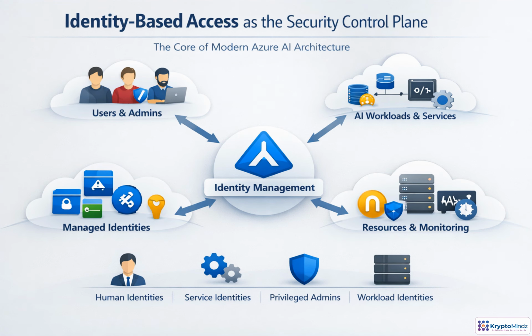In Azure AI, identity becomes the control plane for almost every security decision. Users, admins, applications, services, pipelines, and workloads should authenticate through Microsoft Entra ID and receive only the permissions they need. For Azure services, managed identities are preferred because they remove stored secrets and long-lived credentials. Access is governed with RBAC across subscriptions, resource groups, storage, Key Vault, AI services, and monitoring. Keep human accounts, service identities, privileged admins, and workload identities separate, so authorization, conditional access, and auditing stay clear and enforceable.